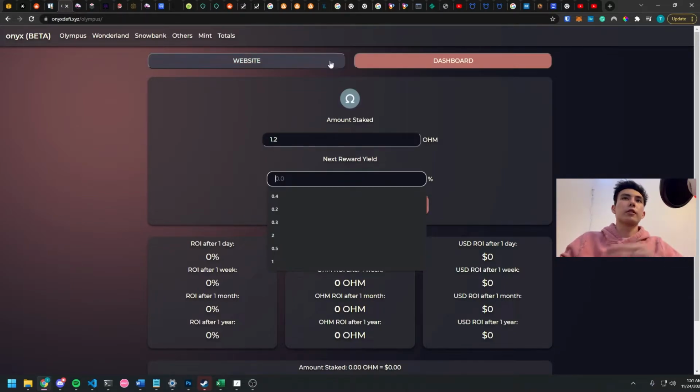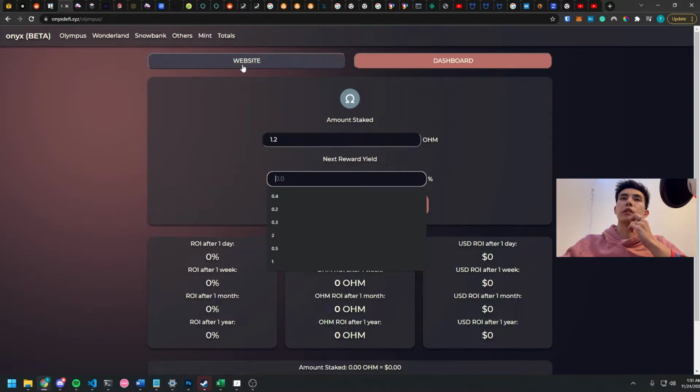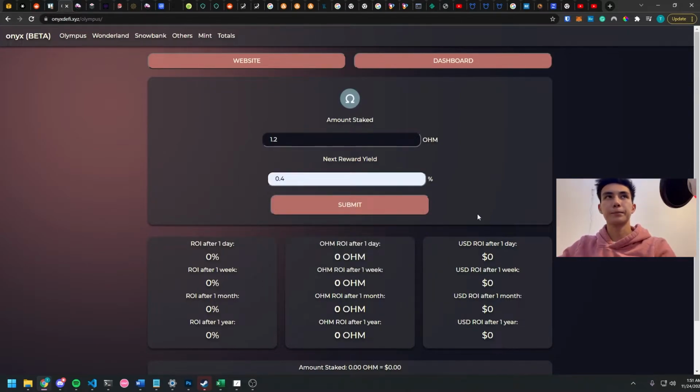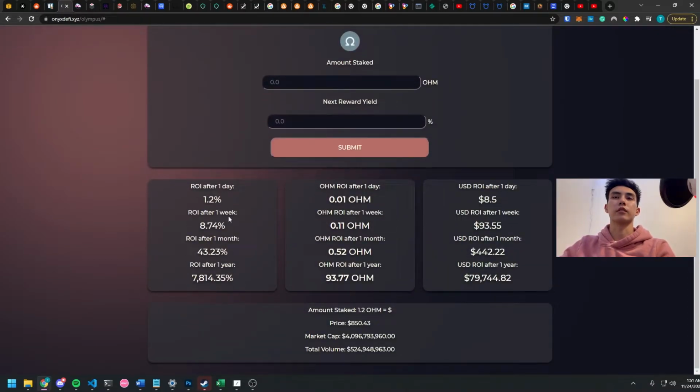When you go to the website, which you can click right up here, I have some fast links that you can press. That'll bring you to the official website where you can find their docs pretty easily, and then the dashboard where you can find this information, and you link your MetaMask wallet to their dashboard. The next reward yield will literally be the next reward yield, and I think it's somewhere around 0.4%. Once we hit submit, it'll give us a calculation.